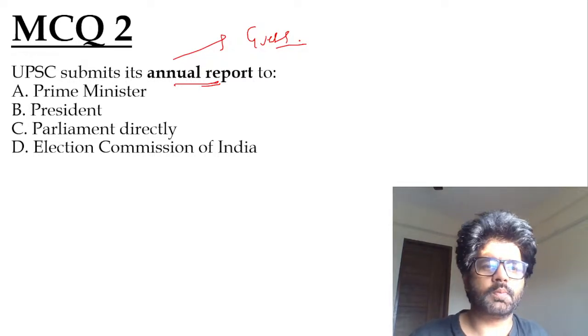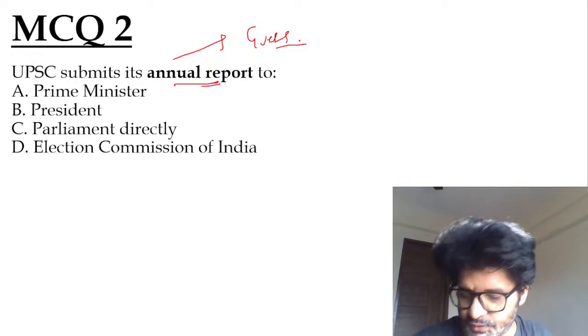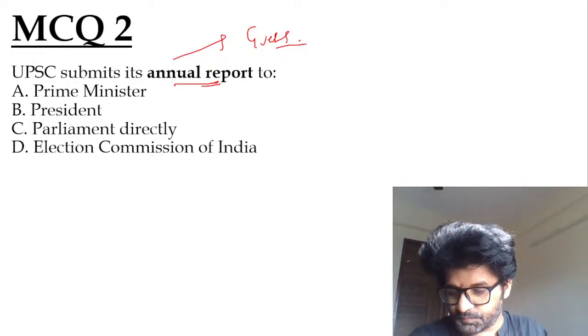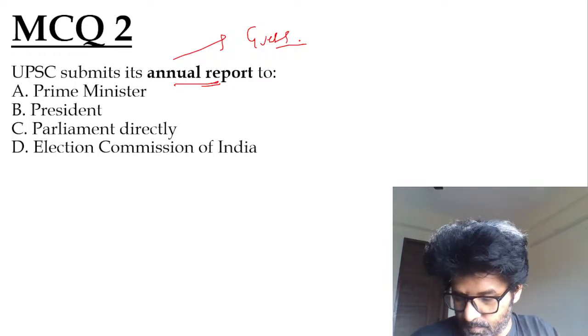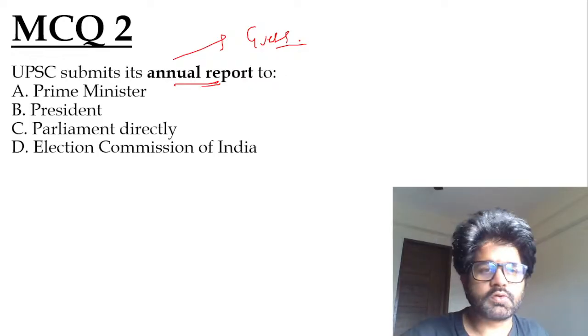They submit their annual report to Prime Minister, President, Parliament directly, Election Commission of India. Very good. So Harshini has given the answer, Anandu has given the answer, Hannah has given the answer, Mamta has given the answer. Okay, so Hannah has said yes, sir.